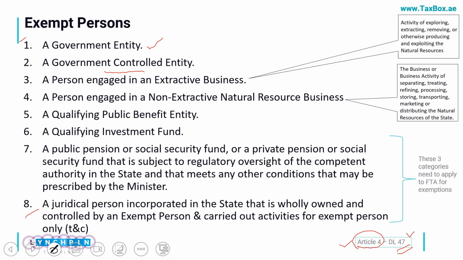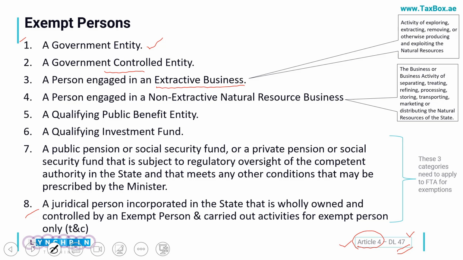Next is a person engaged in extractive businesses. As we are all aware, the UAE is full of natural resources, so these extractive businesses are already subject to the emirate level tax. These companies are already paying tax on their income to the respective emirate.